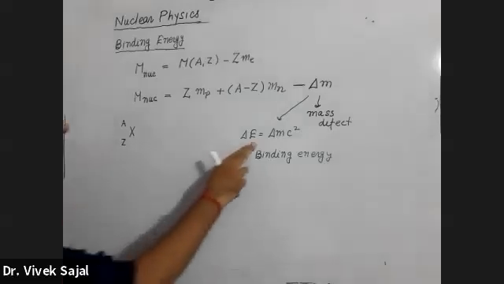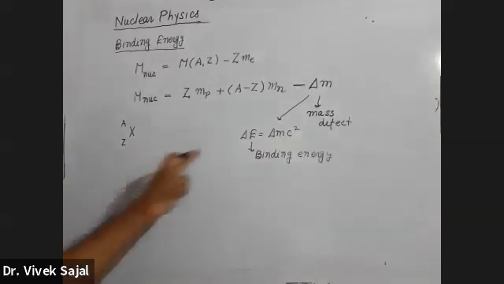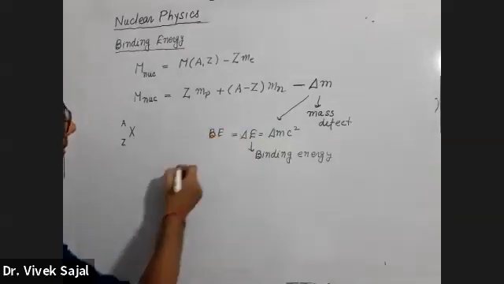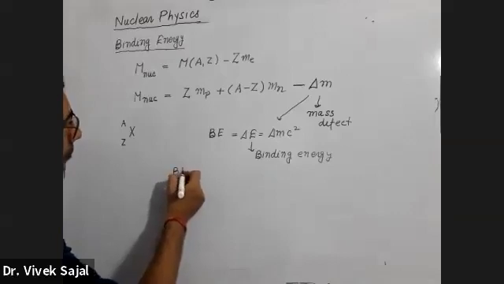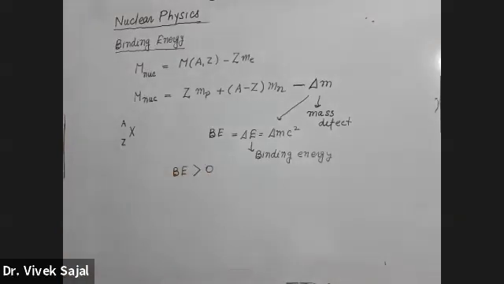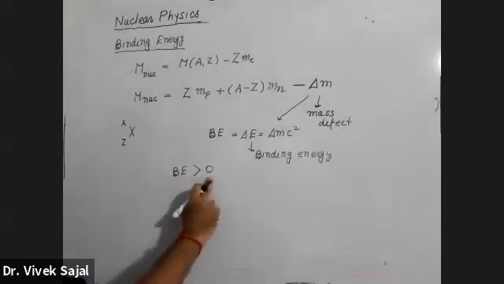When energy is released, this delta E, the binding energy, is positive, greater than 0. It means when the nuclei is formed, energy is released. That is the exothermic reaction. As a result, this binding energy is greater than 0.